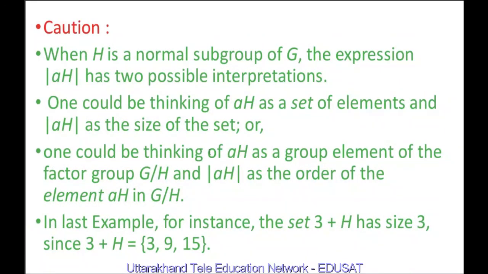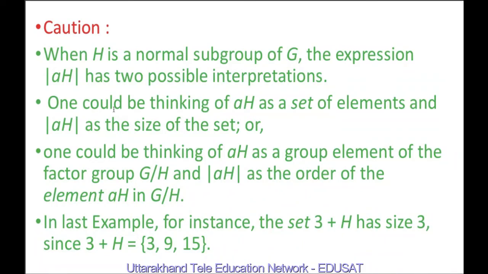So take care of some things while studying about normal subgroups and quotient groups. When H is a normal subgroup of G, the expression |aH| has two possible interpretations.